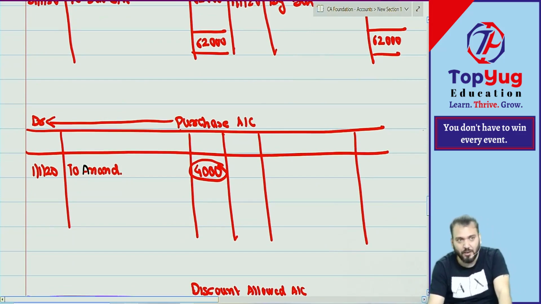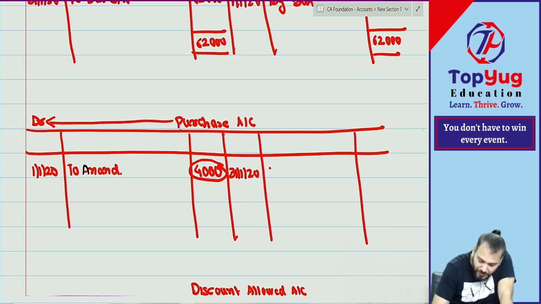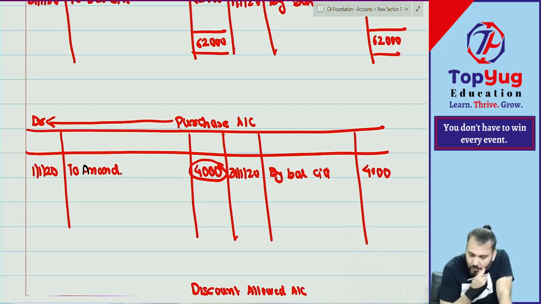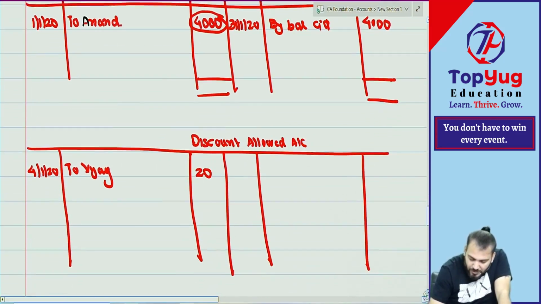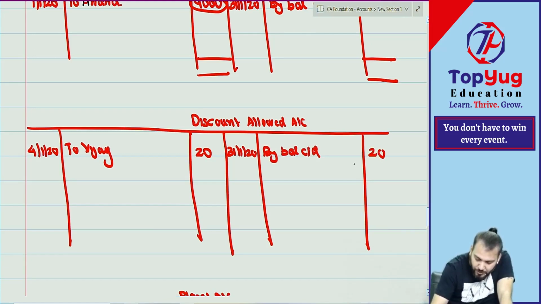Then coming to the purchase account. It will have what? A debit balance, how much? 31st Jan 2020, by balance carried down. How much? 4,000. Understood. Have you understood? Discount allowed, 31st Jan 2020, by balance carried down. How much? 20.